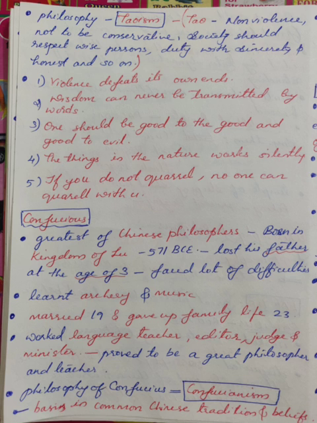Tao preached non-violence and not to be conservative. That means don't be orthodox. Society should respect the wise person, and do duty with sincerity and honesty, and so on. Some of his important sayings are: violence defeats its own ends. Wisdom can never be transmitted or passed on by words.